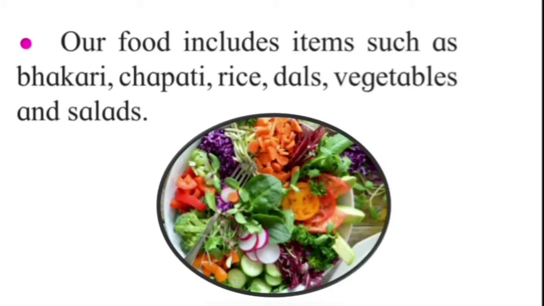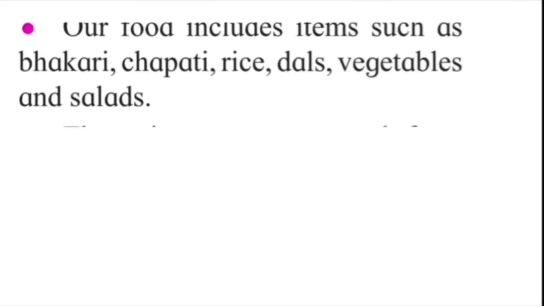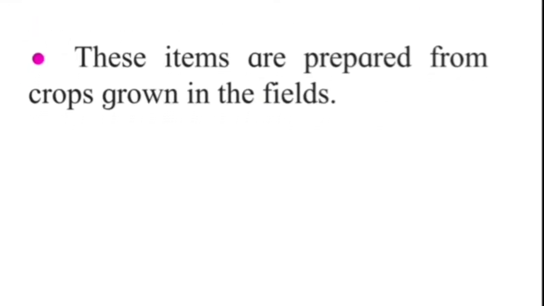These foods we get from farming or agriculture. We should not waste our food. These items are prepared from crops grown in the field. The farmer works hard in the field and that's why we get food. So we should respect farmers. We should not waste our food.